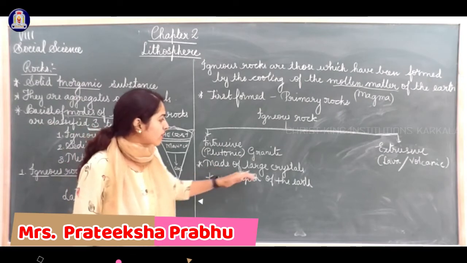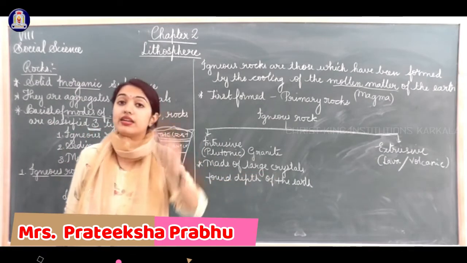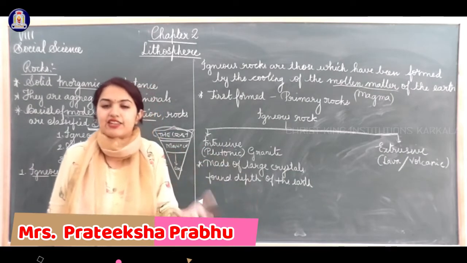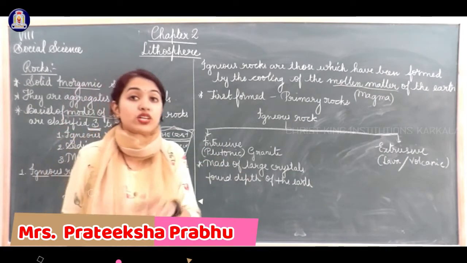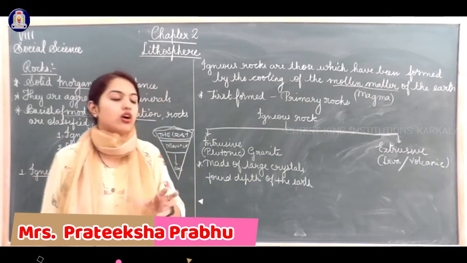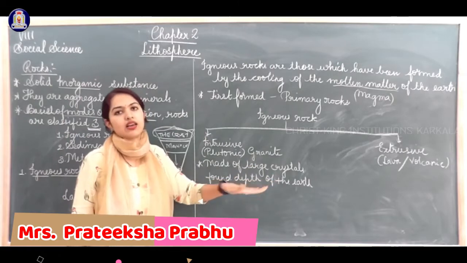These are made of large crystals found in the depth of the earth. It crystallizes because the molten material within the earth cools down and turns into crystals of different types like granite and so on.